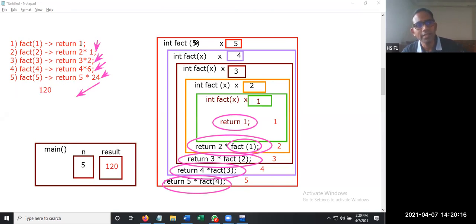So what are these: return 1, fact 1, fact 2, fact 3, fact 4, fact 5? Invocation is performed in the reverse order. First you are going to call fact of 5, then fact of 4, fact of 3, fact of 2, fact of 1. Once the return statements start their execution, return statement 1 will be executed, then return statement 2 into 1, then return statement 3 into 2, and so on. I hope you understood what exactly is going to happen inside the recursion concept. Is this clear?